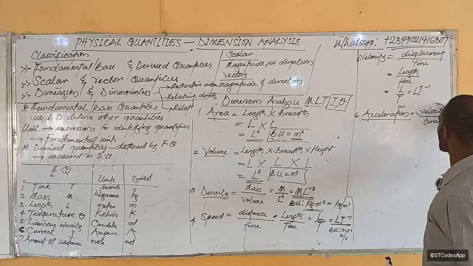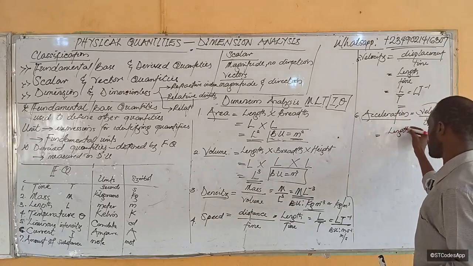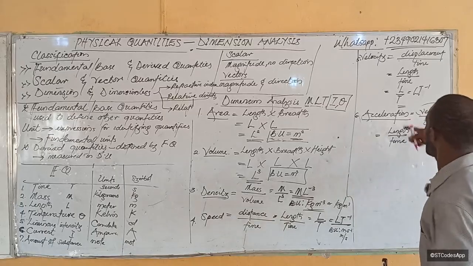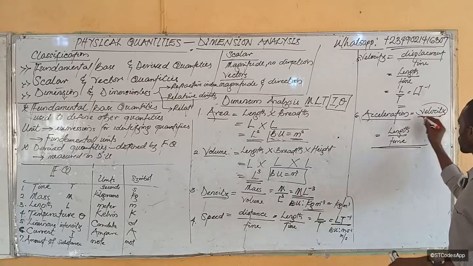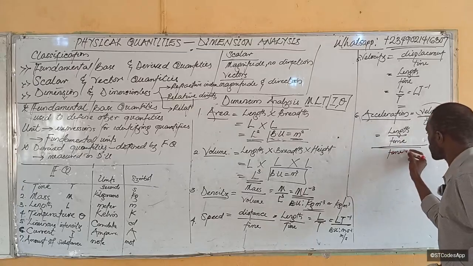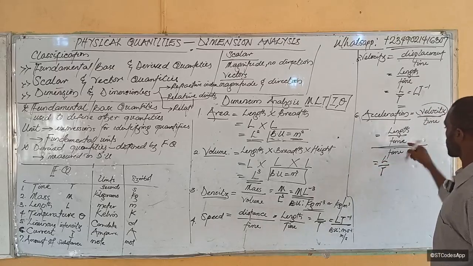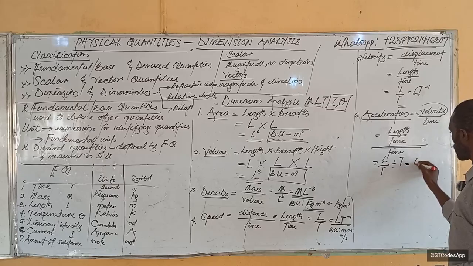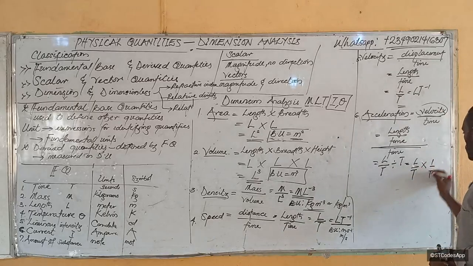Remember we have analyzed velocity already, right? What did velocity give us? Velocity gives us length over time. I want to just write in full, okay? Henceforth, I will stop writing in full. Length over time, that's velocity. Over, this big over is this one here. So over this time now, this becomes length over time divided by time. Make sense? This becomes length over time times division of change to times. Remember that, right? And this one will flip over. We have 1 over t.